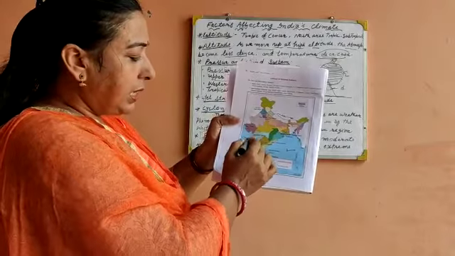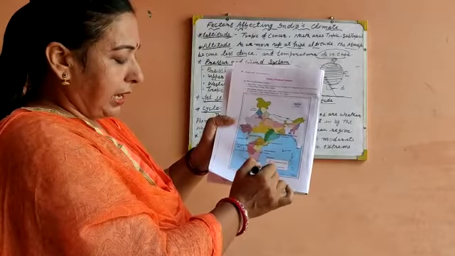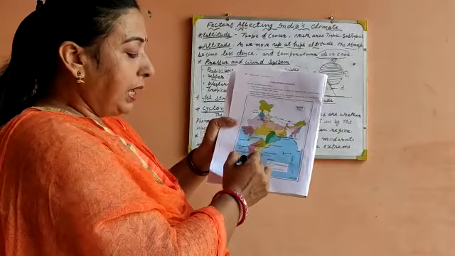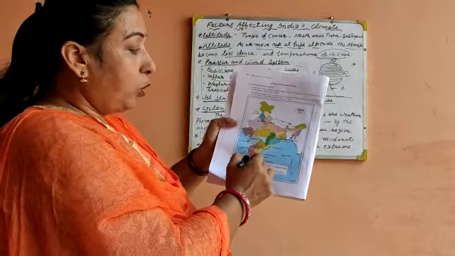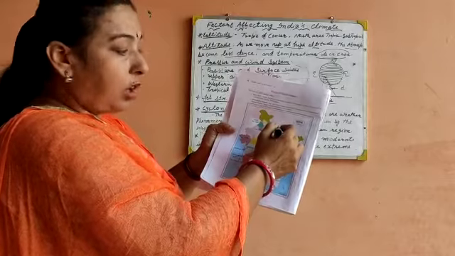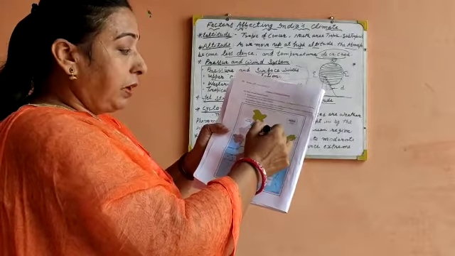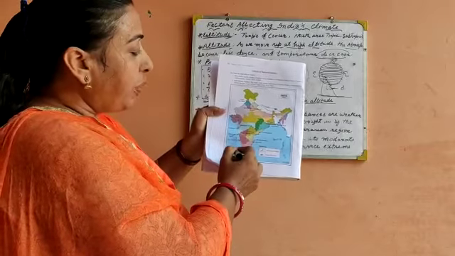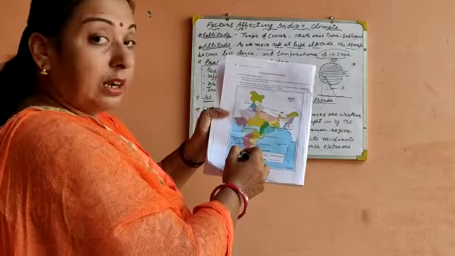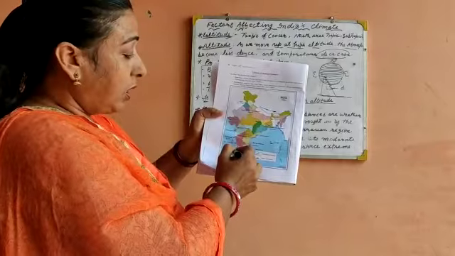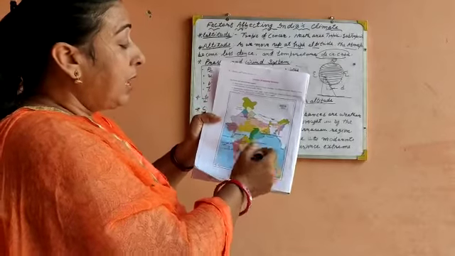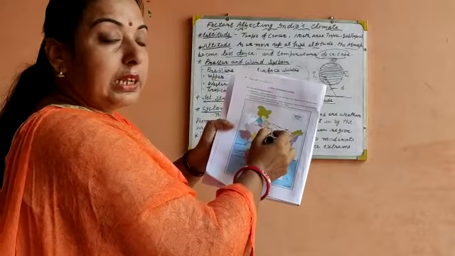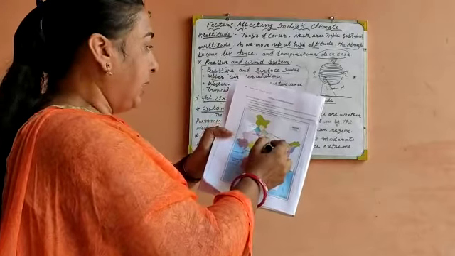The winds that blow from southern India to the upper part of North India change the climate of India. When these winds blow from the ocean surface and reach the northern part, they dry up and increase the temperature of northern India.